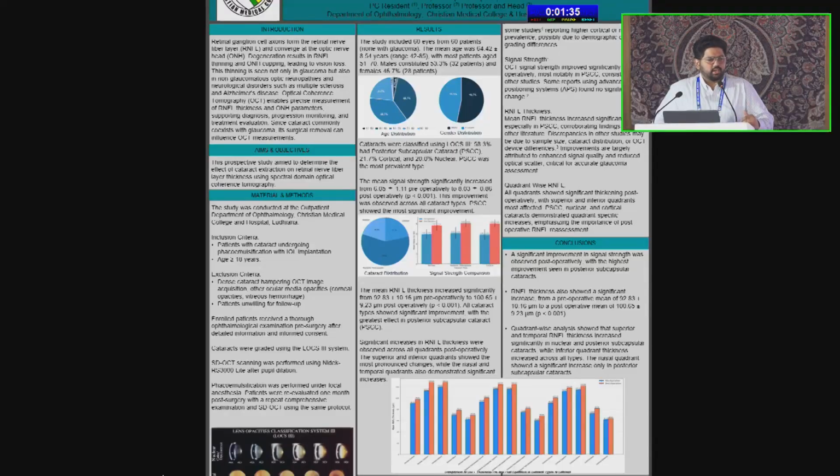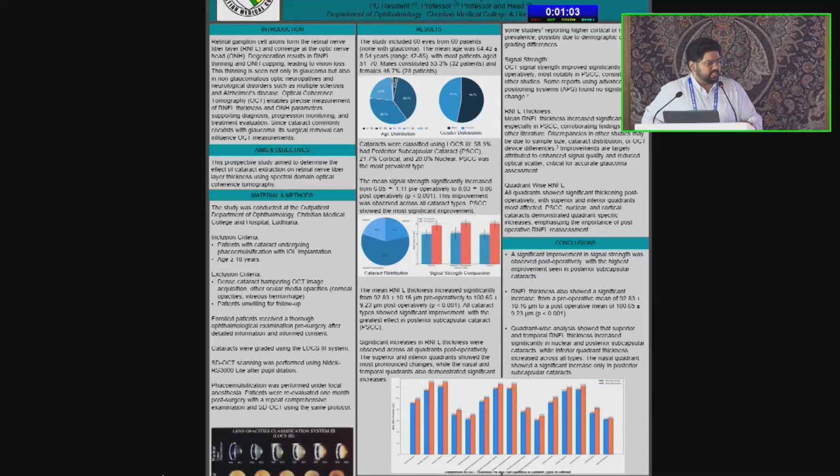In our signal strength, we noticed a significant increase post cataract surgery. It shows a significant increase in the superior and temporal quadrants.